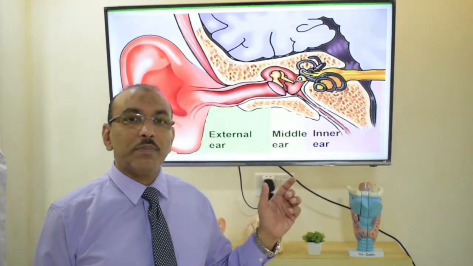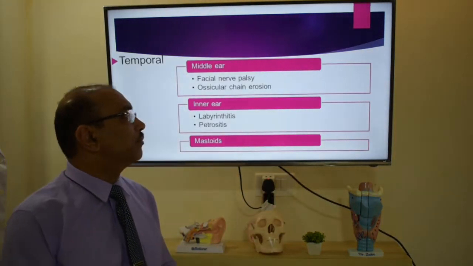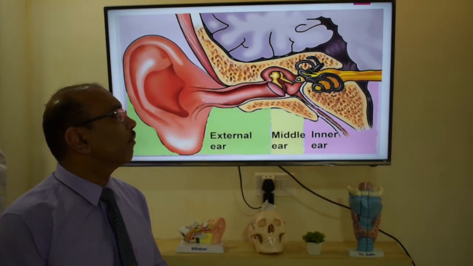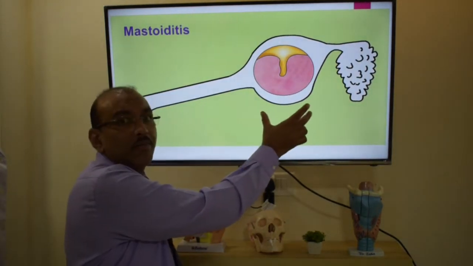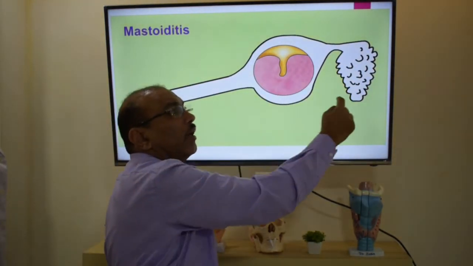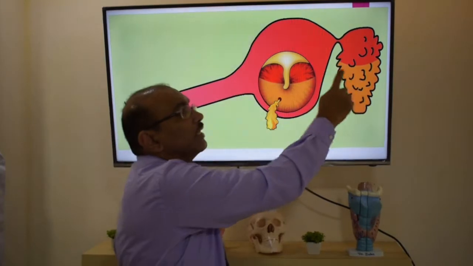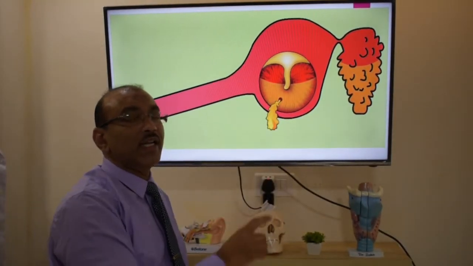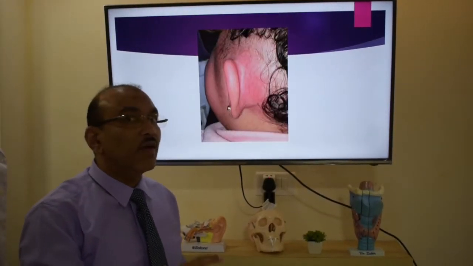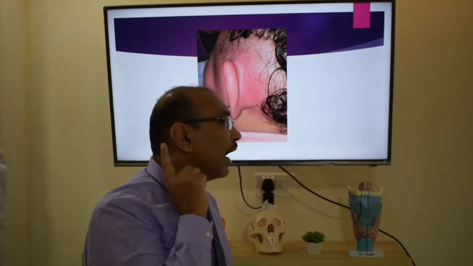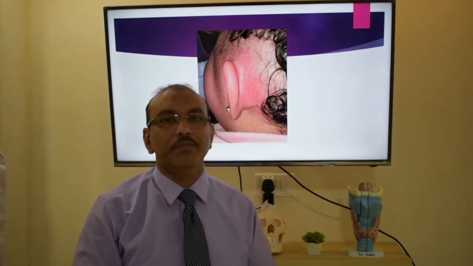Now, when the infection spreads behind, which is called the mastoid system, this is how it looks like. This is the middle ear. Just behind the ear, you have a mastoid air cell system. So when you have infection there, it gets filled up with pus and it erodes the mastoid bone too. So the complaint will be, the child will have a swelling behind the ear and the pinna is displaced forwards. So this complication is called mastoiditis.